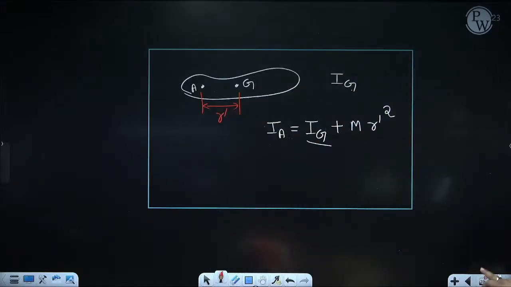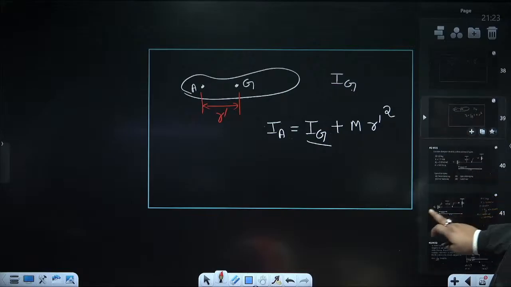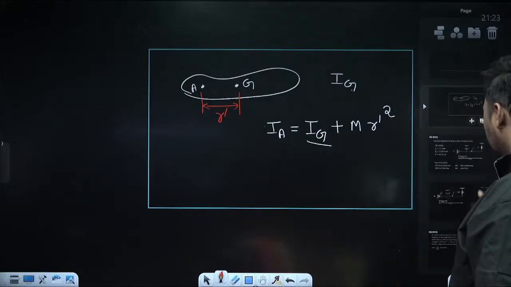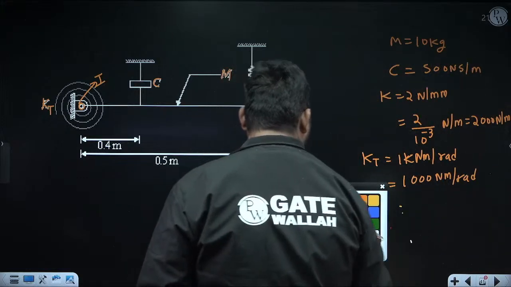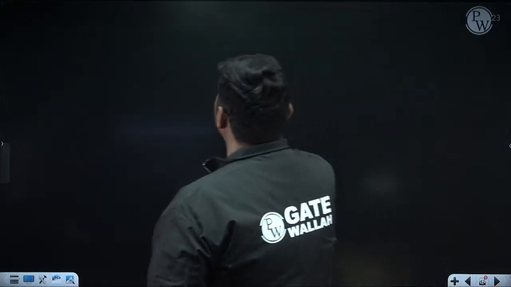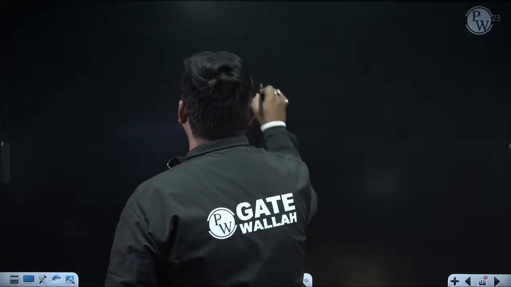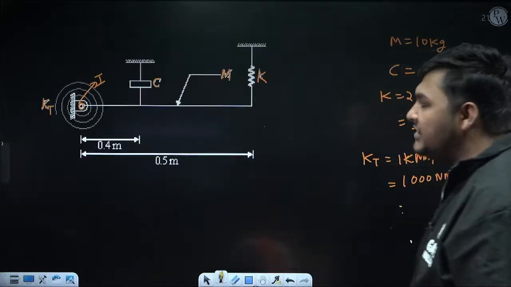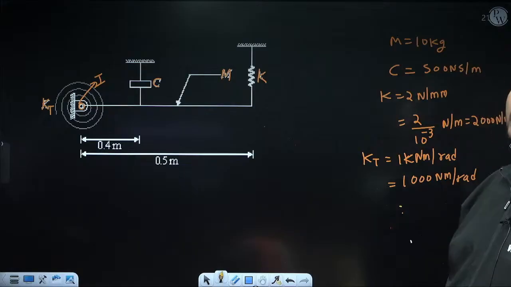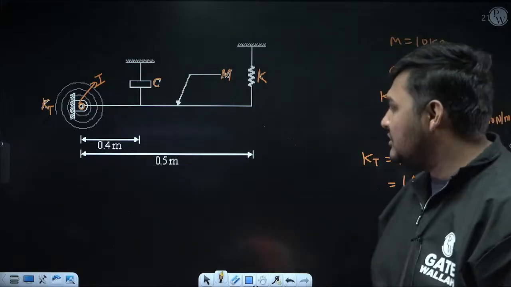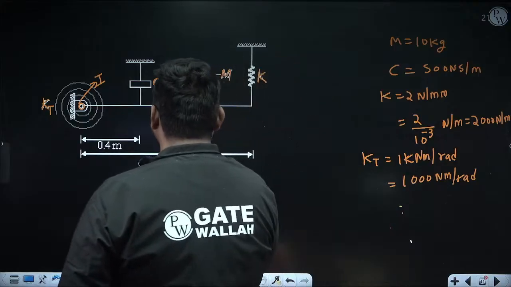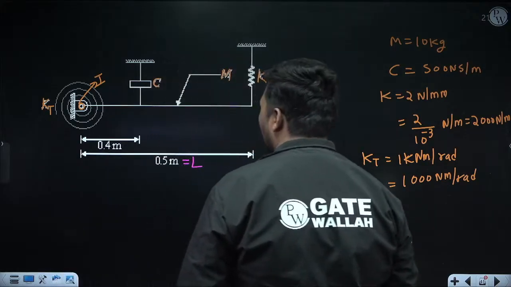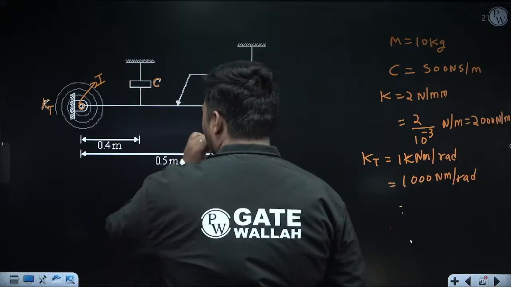So now here I want to calculate the mass inertia of this rod about I center. So what we'll do? First calculate I about I center. First calculate the mass inertia of this rod about center of gravity. If the center of gravity is not coinciding with I center, use the parallel axis theorem. So first locate the center of gravity of the rod. The center of gravity of the rod will be at the middle. Now suppose the length of the rod I am denoting as L, it is 0.5 meter.